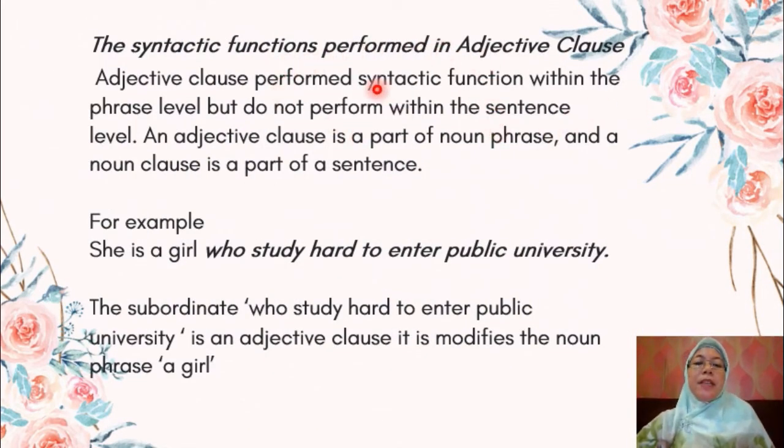An adjective clause can perform a syntactic function, but within the phrase level, not within the sentence level. An adjective clause is a part of a noun phrase, and a noun clause is a part of a sentence. Let's see the example. She is a girl who studied hard to enter public university. The subordinate clause who studied hard to enter public university is an adjective clause, and it modifies the noun phrase a girl.